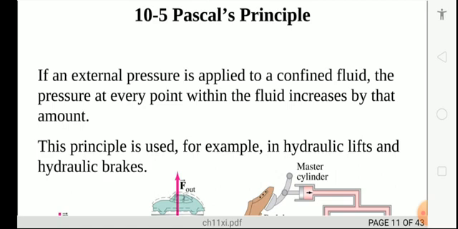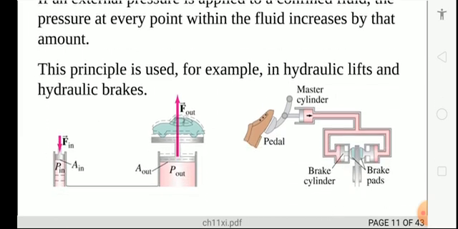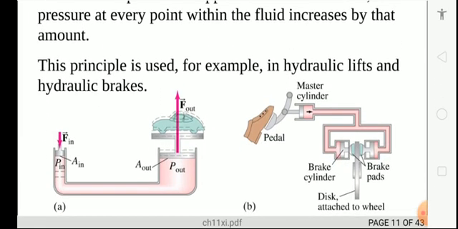Now, what is Pascal's principle? See, it is simple. In the diagram you can see there is a liquid inside a machine which moves when pressure is applied on one side.